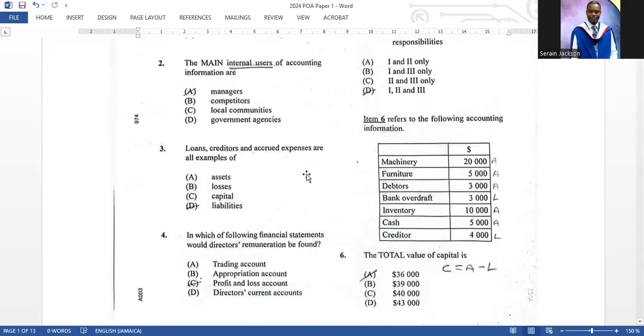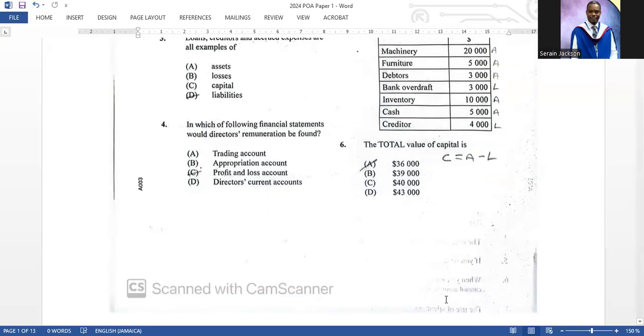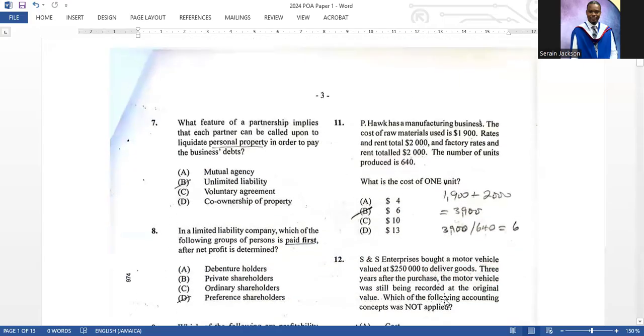Item 6 refers to the following accounting information. The total value of capital is, they're trying to find out if you know how to find capital. So capital equals assets minus liabilities. So I went ahead and labeled them. The A stands for asset, the L stands for liability. So 36,000 is the correct answer, A.